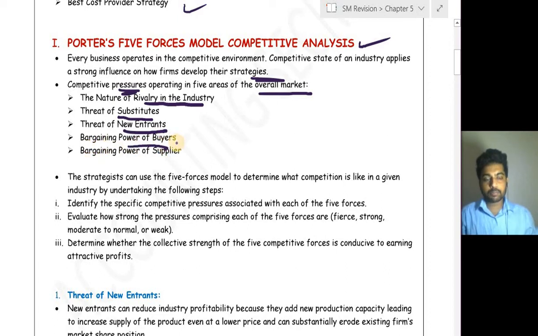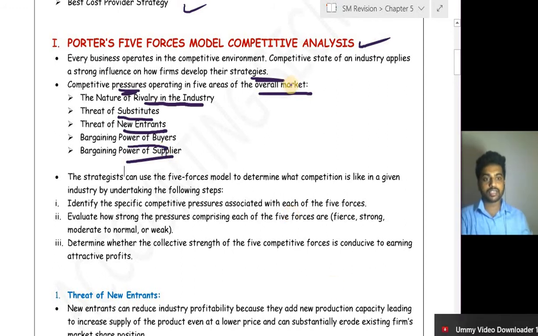Bargaining power of buyers, that is the buyer's capacity to force a reduction in the price of the particular product. And bargaining power of suppliers, that is their capacity to increase the price of the raw material.